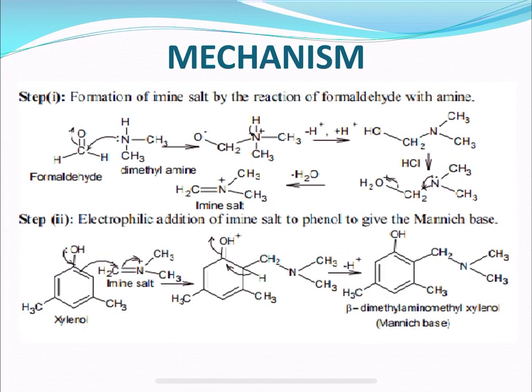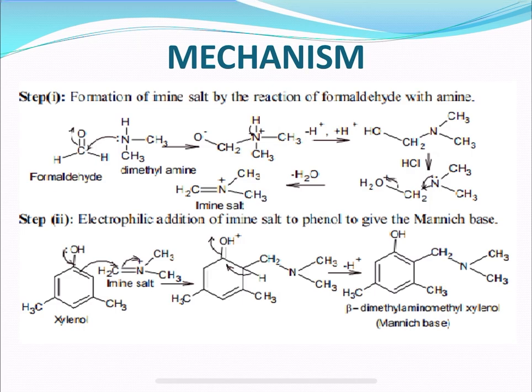The reaction involves two steps. If we try to understand the mechanism of the Mannich base, we can classify it into two parts. The first is the formation of imine salt by the reaction of formaldehyde with the amine, and the second is the electrophilic addition of the imine salt to phenol to give the Mannich bases.